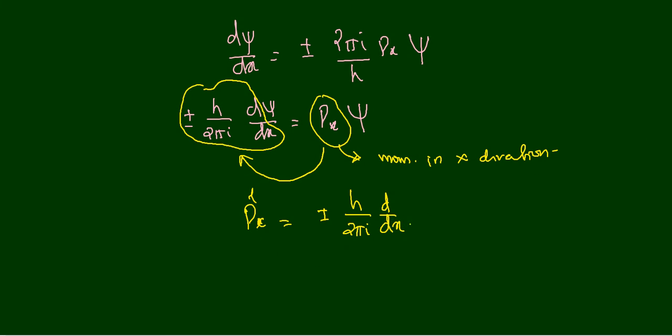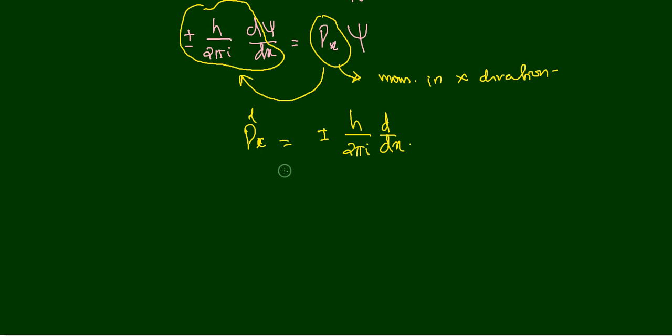Okay. So what we want to understand from this is, if the particle is moving in the plus x direction, then the operator px cap is equal to h divided by 2 pi i d by dx.